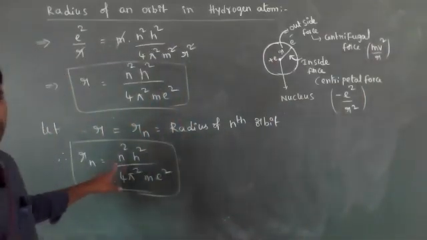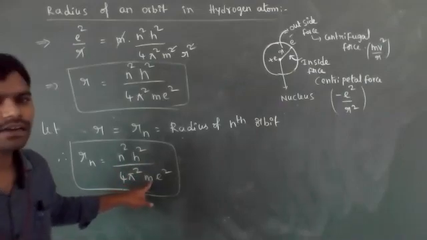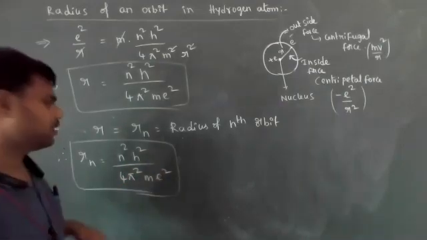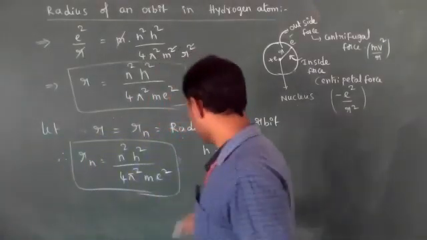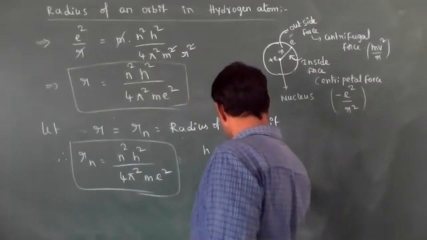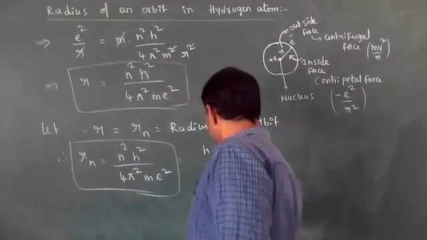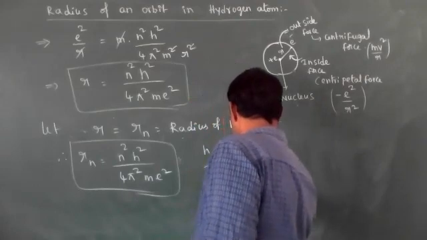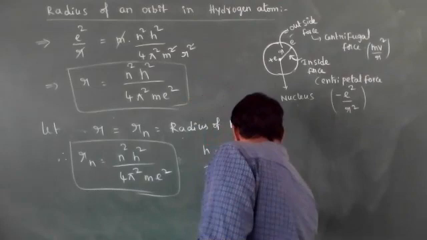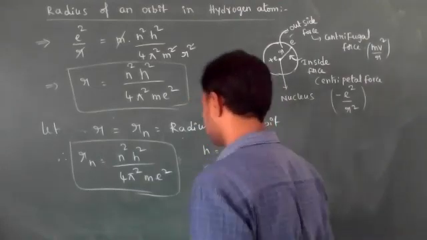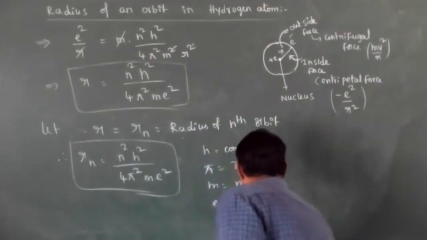So the radius of nth orbit is equal to n square h square by 4 pi square m e square, where h is the Planck constant and pi value is 3.14. Substitute m equal to mass of electron, e equal to charge of electron.